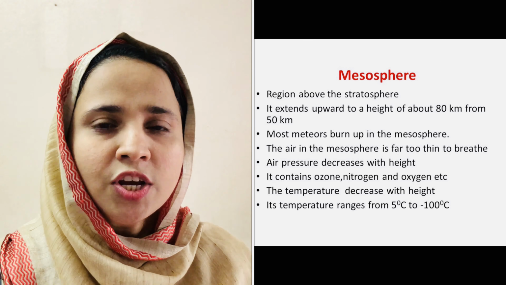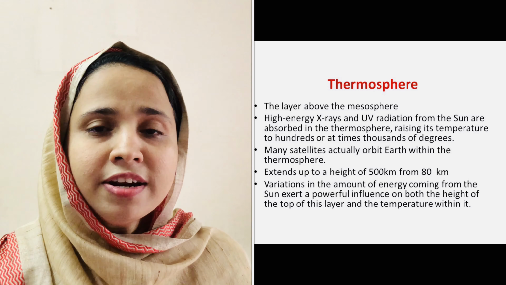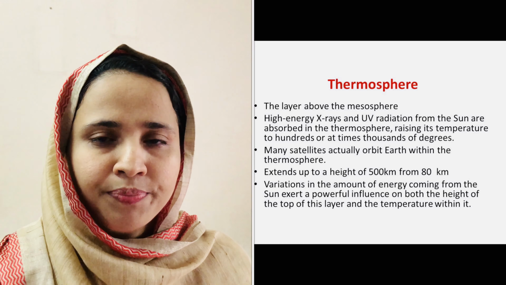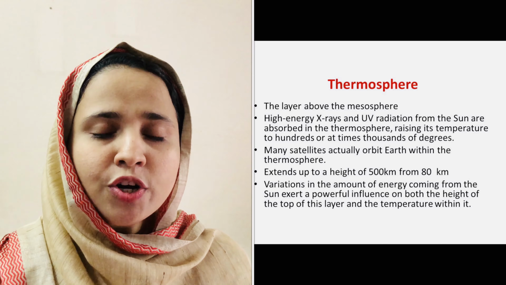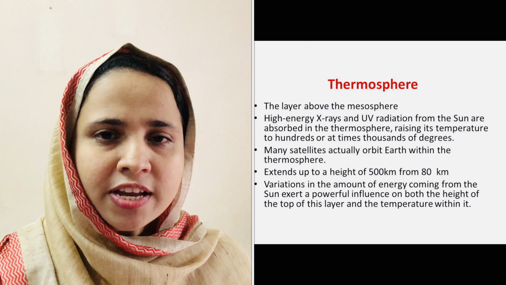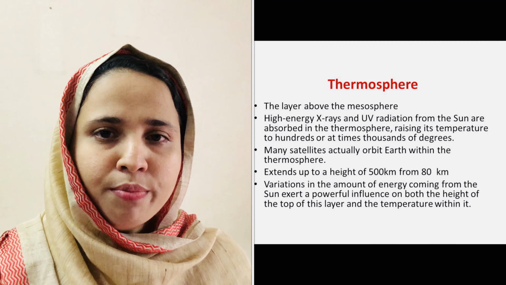The fourth layer of atmosphere is called thermosphere. The layer above mesosphere is called thermosphere. The high energy X-rays and UV rays are absorbed in the thermosphere, raising its temperature to hundreds or thousands of degrees Celsius. It extends up to a height of 500 km from 80 km.